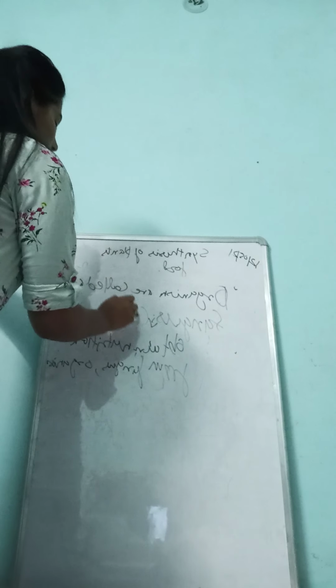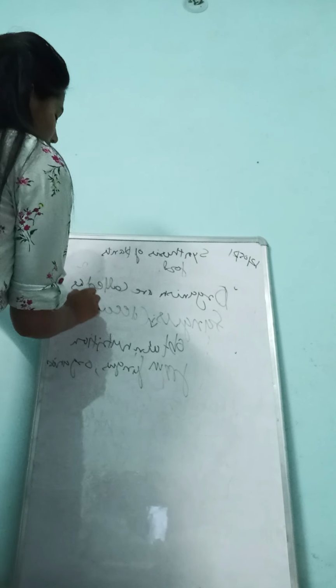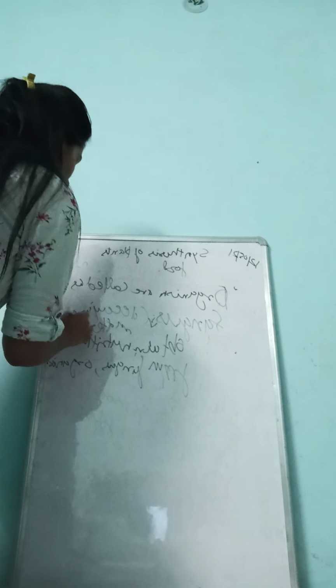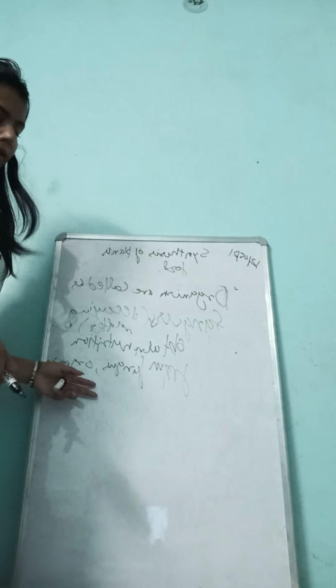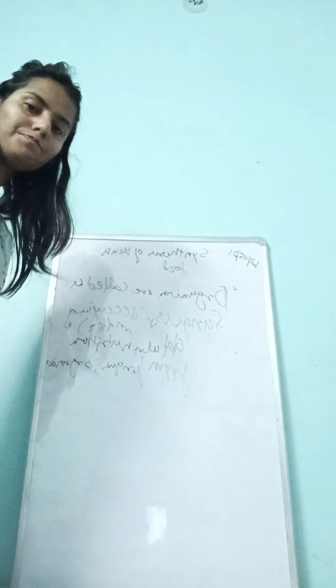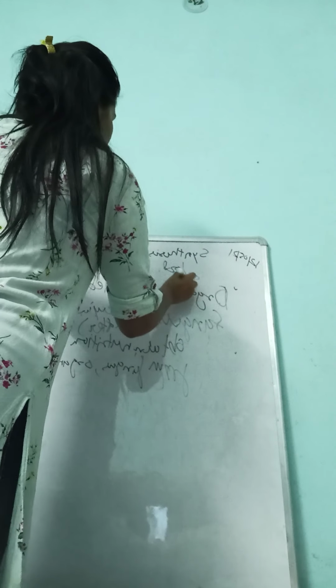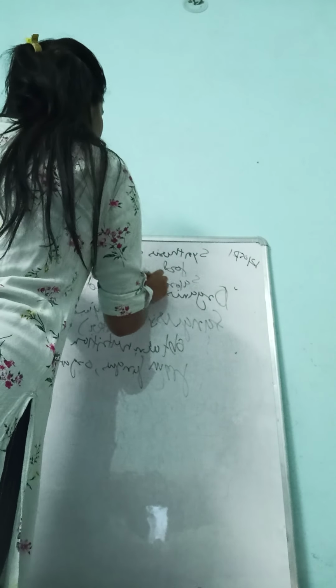You can write it as decaying matter. The fungus is totally dependent on decaying matter. That mode of nutrition comes under saprophytic nutrition.